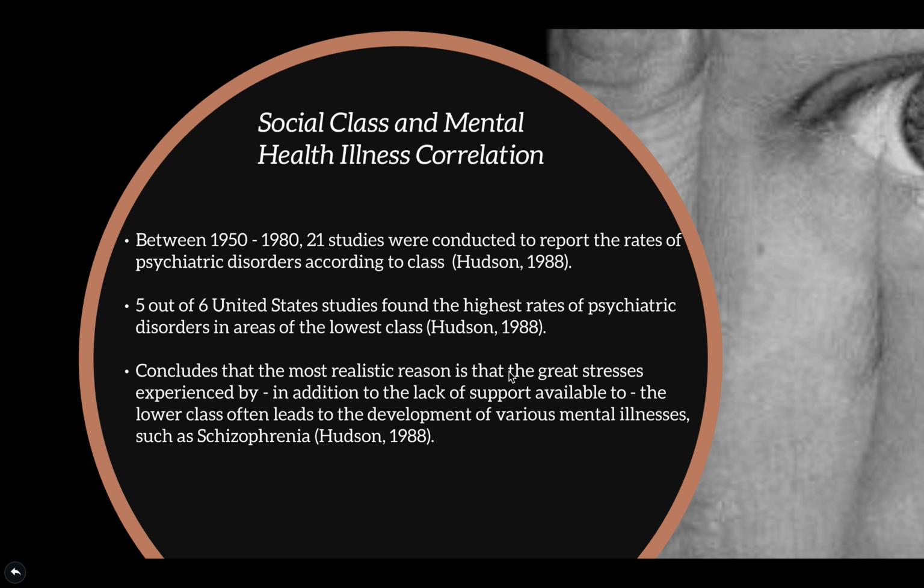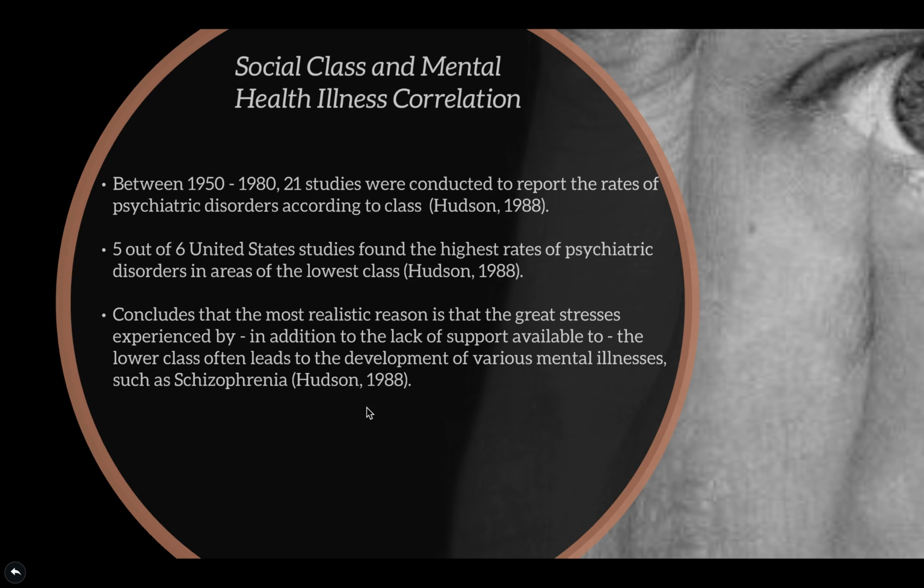The first study I looked at had a compilation of 21 different studies worldwide between the years of 1950 and 1980, and they were conducted to report the rates of psychiatric disorders according to social class. 6 of the studies were conducted in the United States, and 5 out of 6 of those studies found that the highest rates of psychiatric disorders were indeed in the areas of lowest socioeconomic class. One reason for this might be due to the lack of support available to the lower class. Oftentimes, this will actually lead to the development of various mental illnesses.